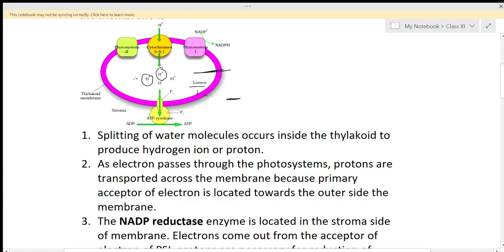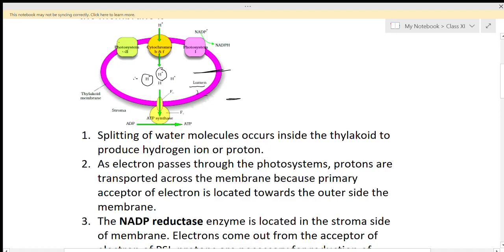Whenever protons are produced inside the thylakoid, protons are generated in the stroma of the chloroplast also. There is a high concentration of protons generated in the lumen, so these protons have to be transferred toward the lower concentration.